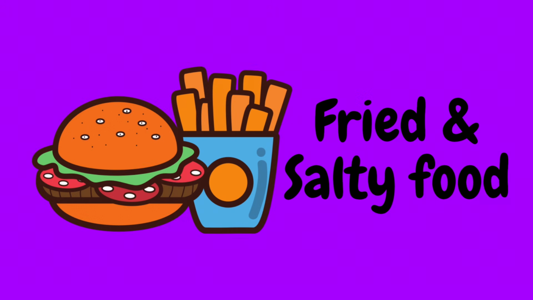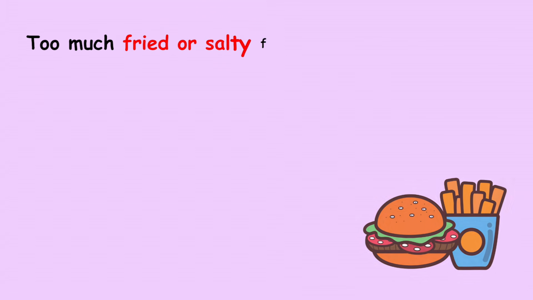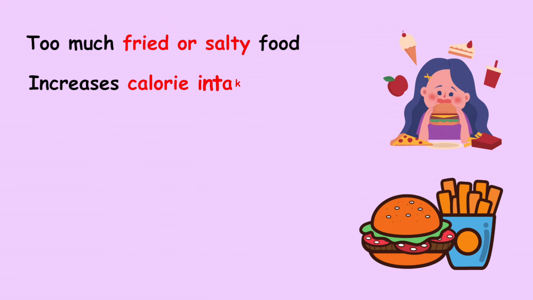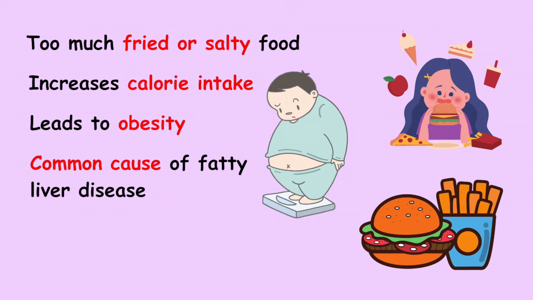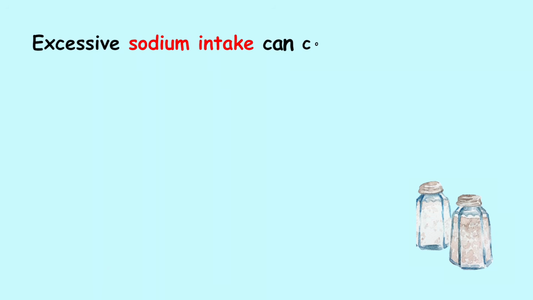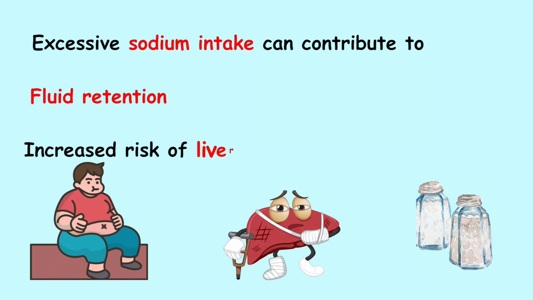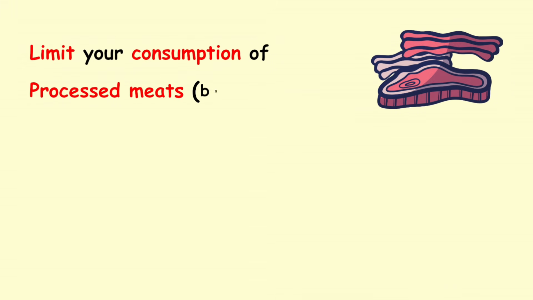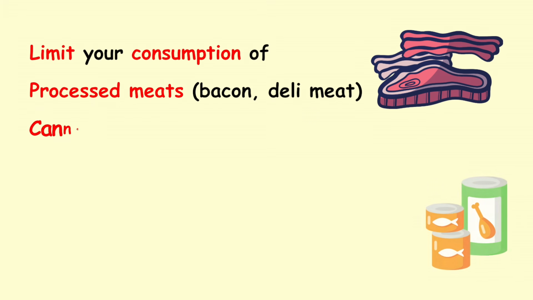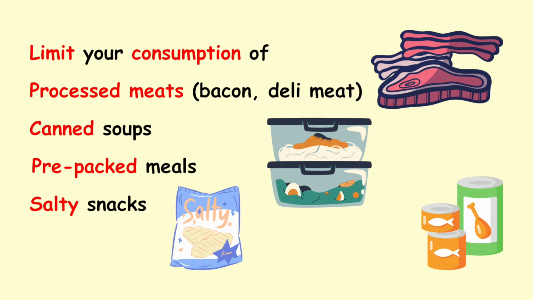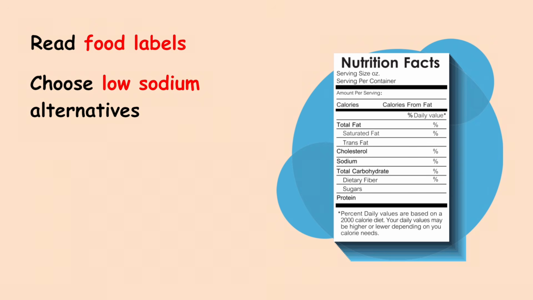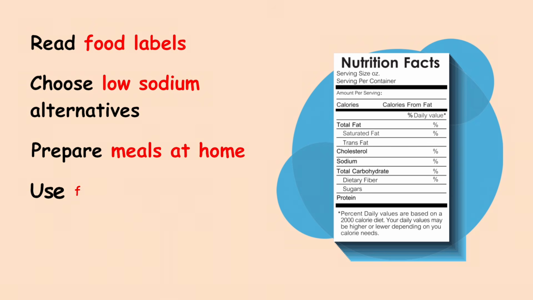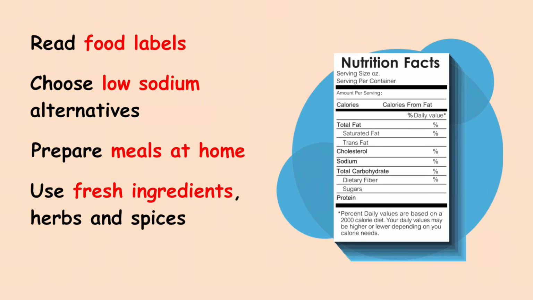Third are fried or salty food. Too much of fried or salty food is likely to increase calorie intake, and it can lead to a person developing obesity, which is a common cause of fatty liver disease. Excessive sodium intake can contribute to fluid retention and increase the risk of liver damage. So limit your consumption of processed meats, that is bacon, deli meats, canned soups, pre-packed meals, and salty snacks. Read food labels and choose low sodium alternatives, or prepare meals at home using fresh ingredients, herbs, and spices for flavor.